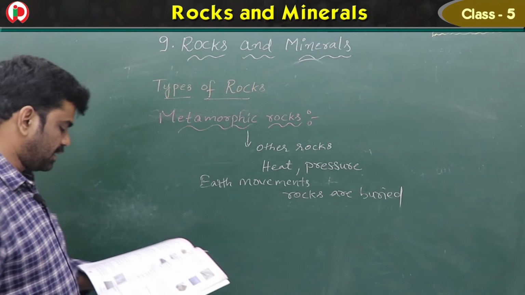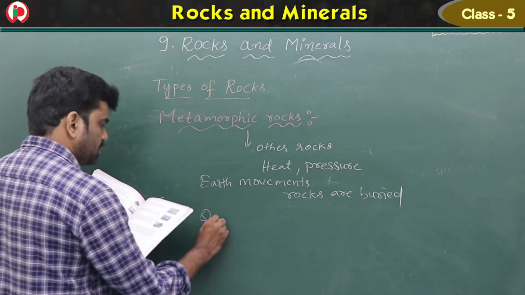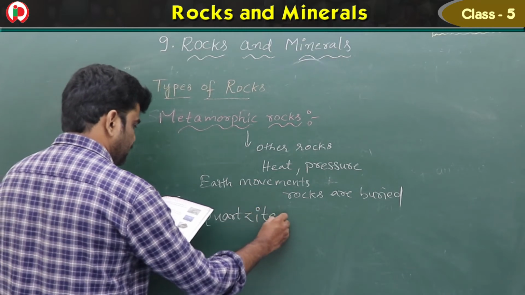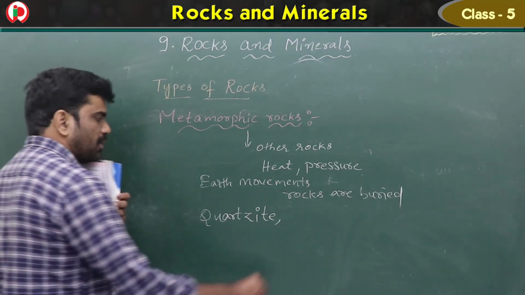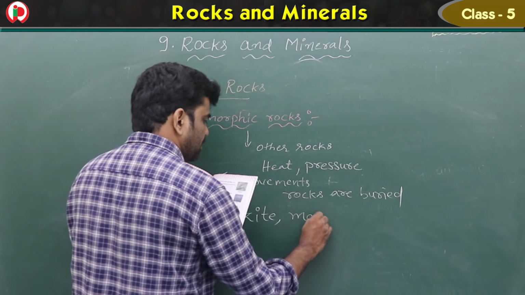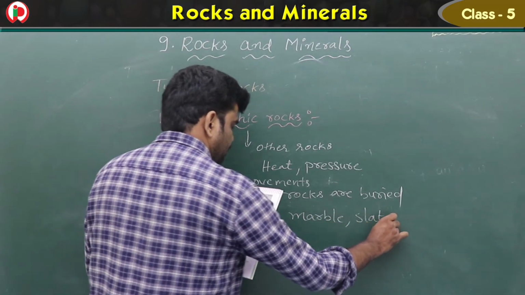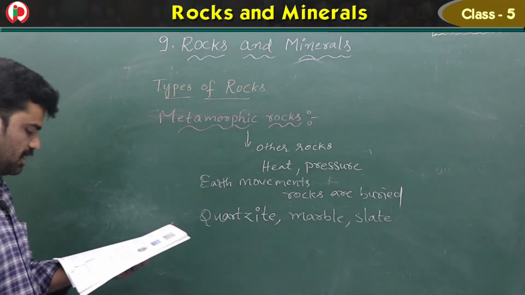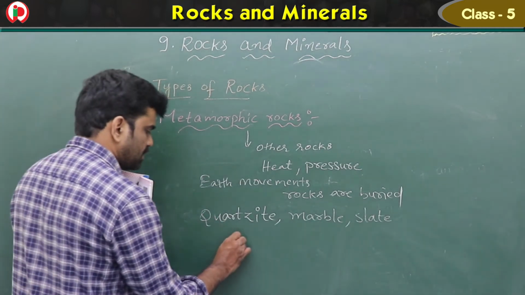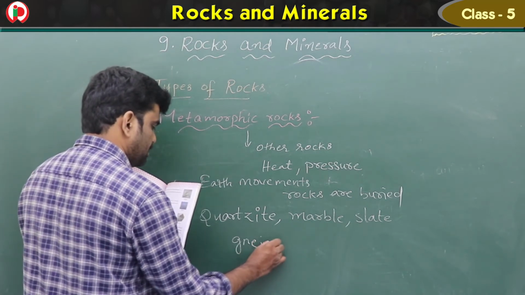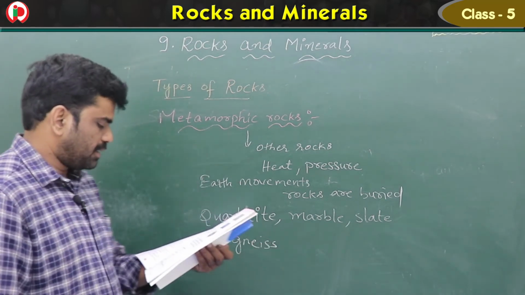Quartzite. What is that example? Quartzite. Marble. Slate. Gneiss. Okay, these are some examples.